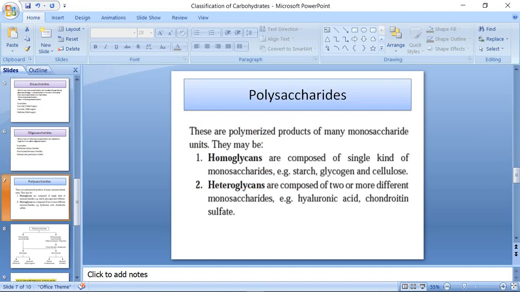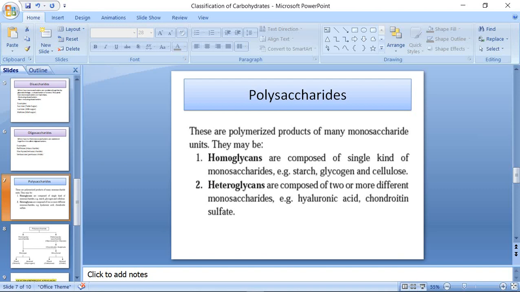Polysaccharides. These are made up of more than 10 monosaccharide units. These are the polymerized products of many monosaccharides. They are further classified into homoglycans or homopolysaccharides, heteroglycans or heteropolysaccharides. The term homo means they are composed of a single type of monosaccharide. Examples include starch, glycogen, cellulose.